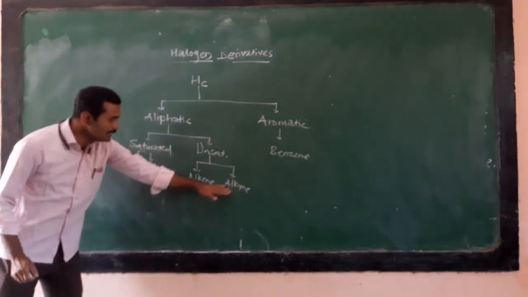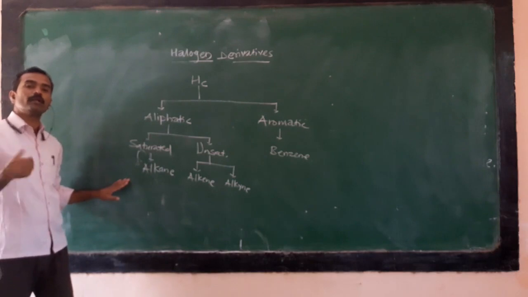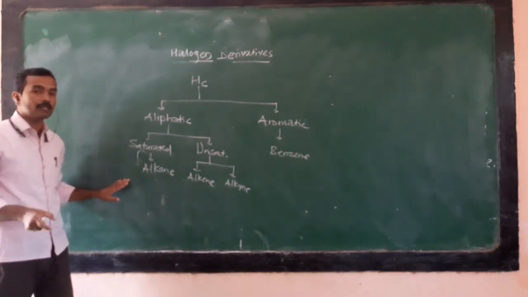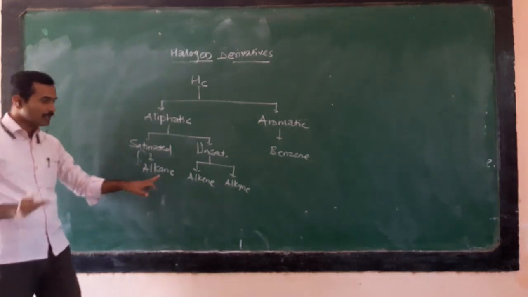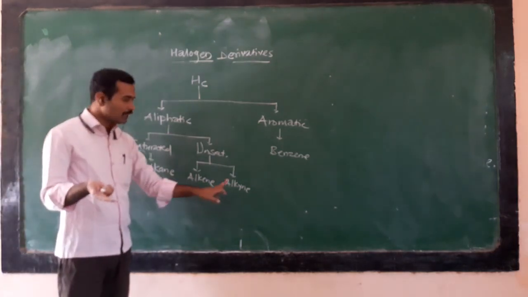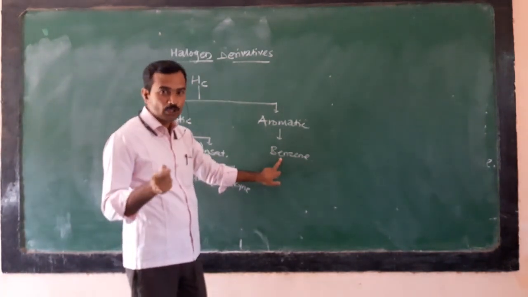When hydrogen atoms are replaced by the corresponding number of halogen atoms, we get the halogen derivatives of alkane, alkene, alkyne, and aromatic compounds, that is haloarenes.